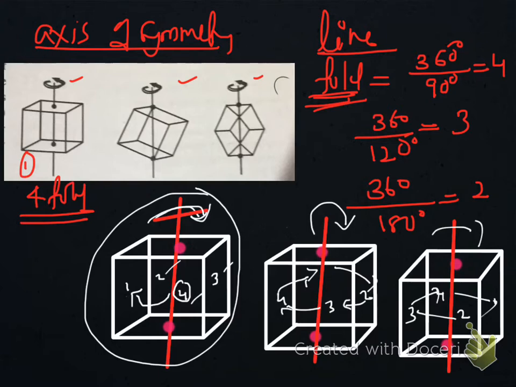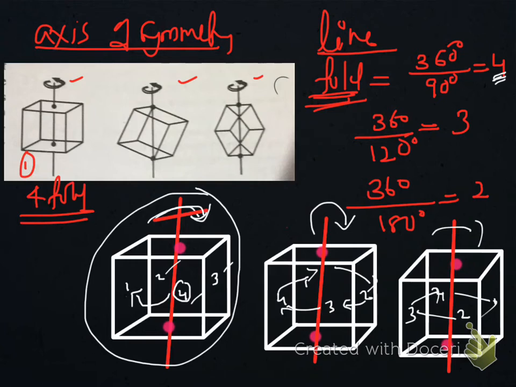So before one complete rotation, that means 360-degree rotation, we will get identical representation 4 times. So it is 4-fold